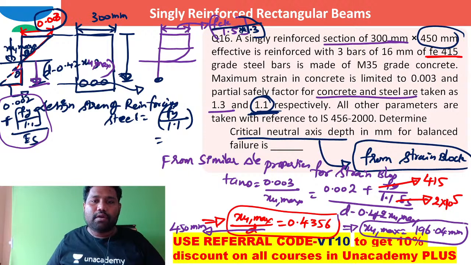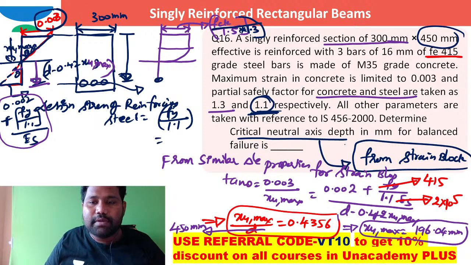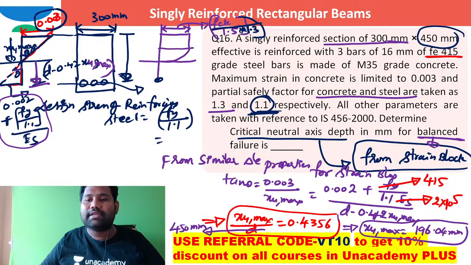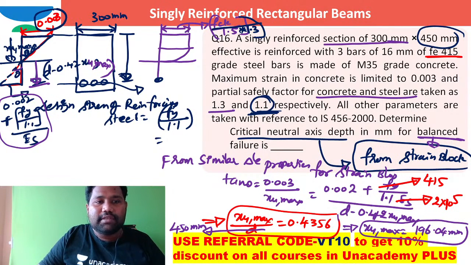How can you work out this answer? Depth of neutral axis in millimeter. For a balanced section, I need to work out balanced failure. Depth of neutral axis is XU max.